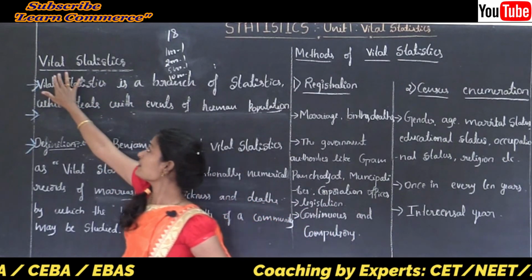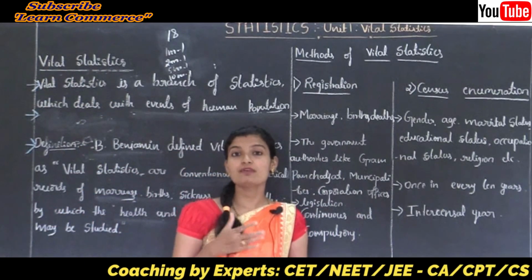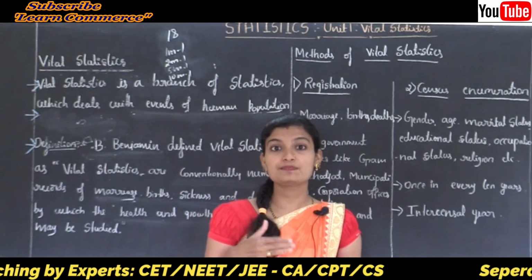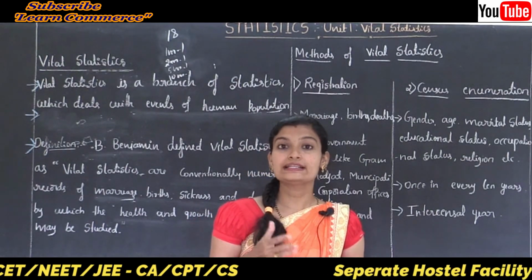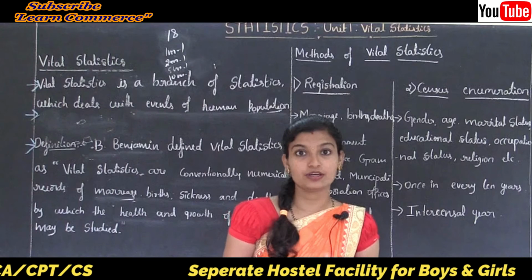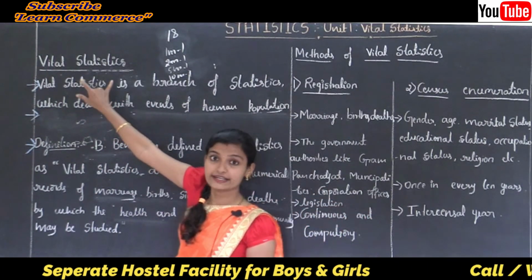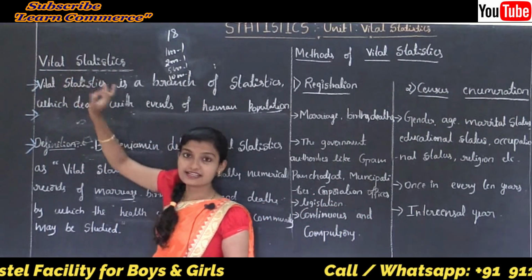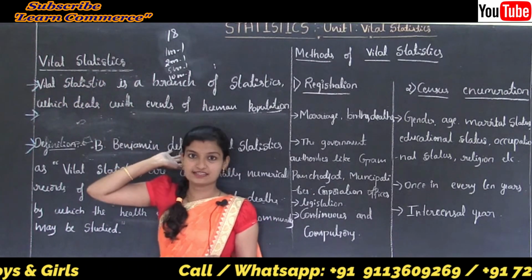Now what is vital? Generally vital means something that is absolutely essential or necessary or important. So the meaning of vital statistics is necessary statistics or important statistics.